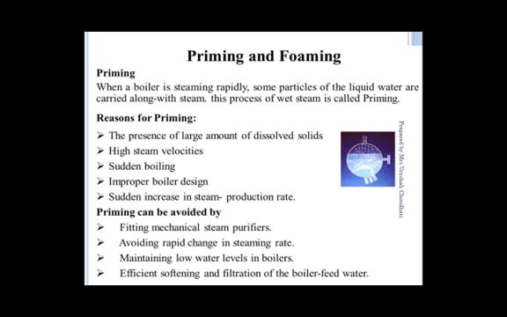What are the reasons for priming? The presence of a large amount of dissolved salts, high steam velocities, sudden boiling, improper boiler design, and sudden increase in steam production rate. It is avoided by fitting a mechanical steam purifier, avoiding rapid changes in steaming rate, maintaining low water level in the boilers, and efficient softening. Water should be free from hardness like calcium and magnesium.